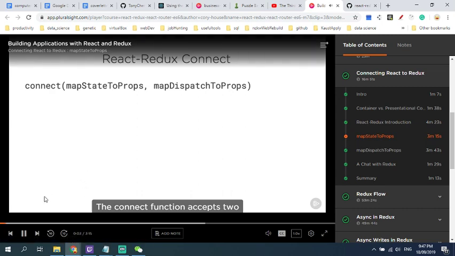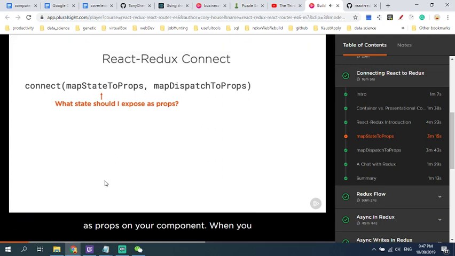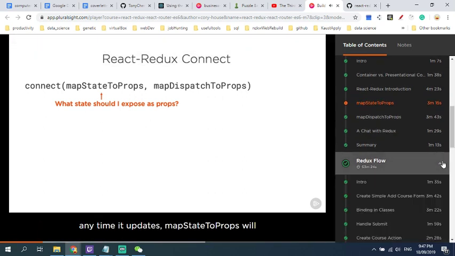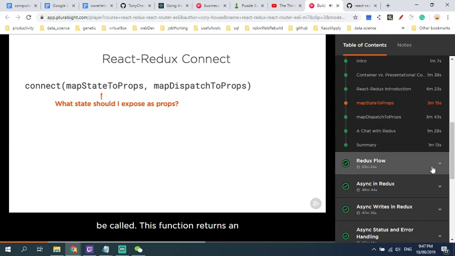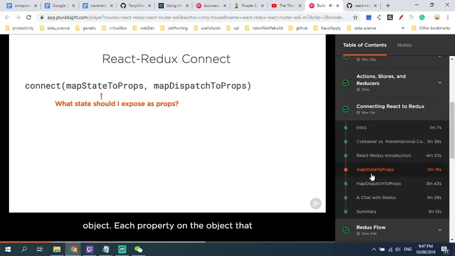The connect function accepts two parameters. Both are typically functions, and both of these parameters are optional. The first parameter is map state to props. This function is useful for defining what part of the Redux store you want to expose as props on your component. When you define this function, the component will subscribe to the Redux store updates, and anytime it updates, map state to props will be called. This function returns an object. Each property on the object that you define will become a property on your container component. So in summary, the map state to props argument determines what state is available on your container component.